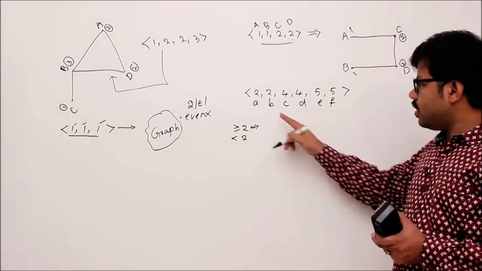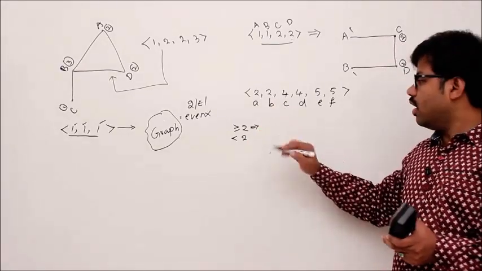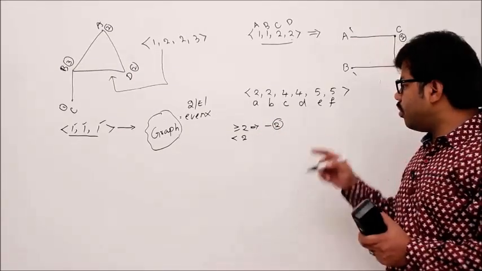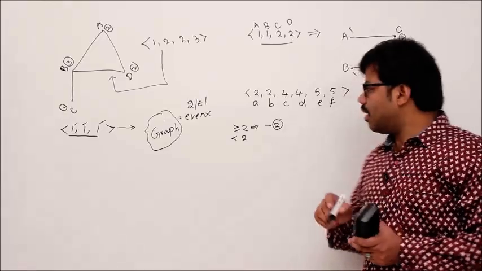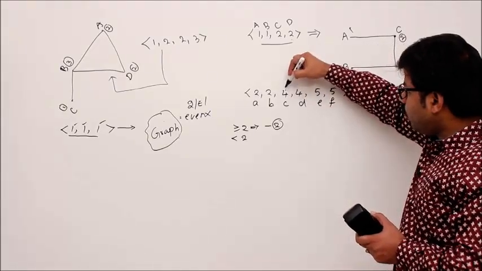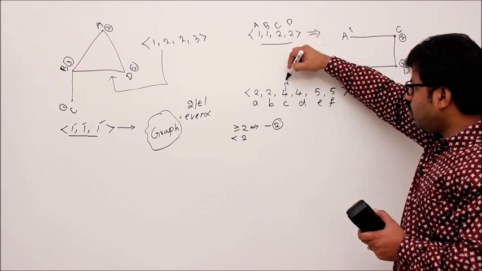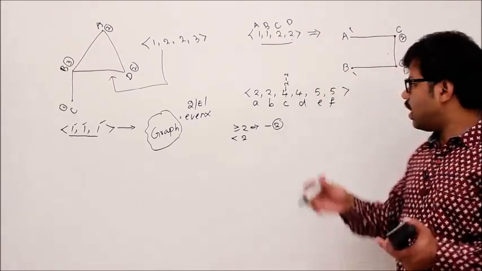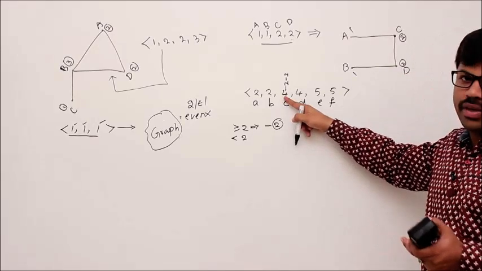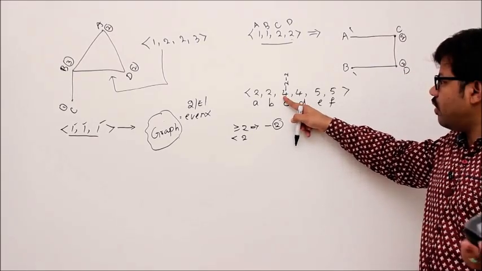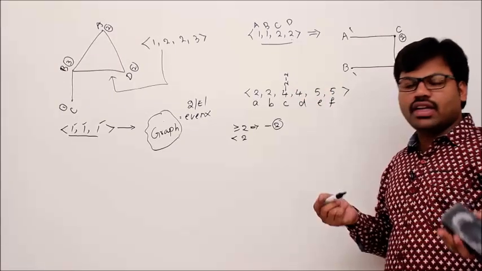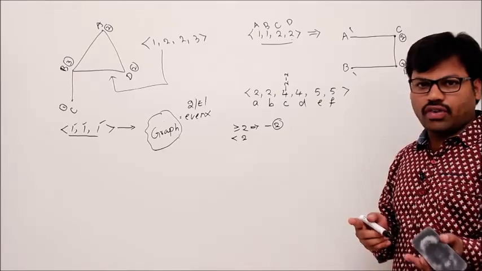Whenever a number is greater than or equal to 2, remove lots of 2's from it until that number becomes 0 or 1. For example, let's say 4. Remove 2, then it will become 2, and again you remove one more 2. In that way, remove some 2's so that effectively the resulting number becomes 0 or 1. Obviously, when you do that repetitively, removing 2, 2, 2 and so on, definitely every number will become either 0 or 1, isn't it?